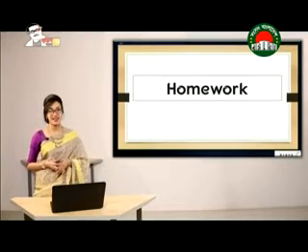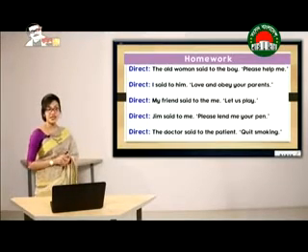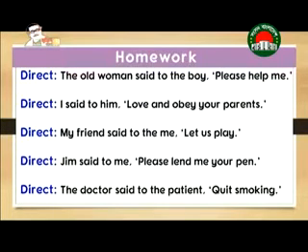Now it's time for homework. Dear students, as you can see, I have given you 5 direct speech sentences. All of them have imperative sentences. So what you have to do is change them into indirect speech. The first one, the old man said to the boy, please help me. Number 2, I said to him, love and obey your parents. Number 3, my friend said to me, let us play. Number 4, Jim said to me, please lend me your pen. And lastly, number 5, the doctor said to the patient,